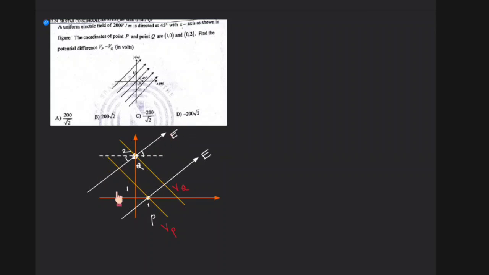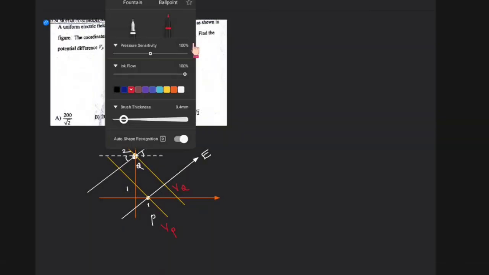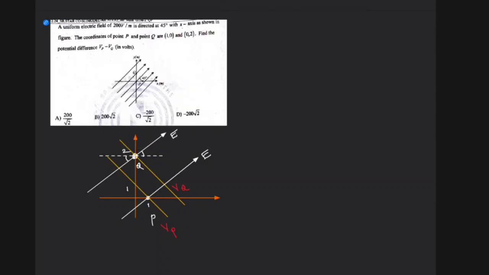In the direction of the electric field, the potential will decrease. Therefore, we could say that VP will be more compared to VQ. So you could say VP is greater than VQ, because in the direction of electric field, the potential will decrease.